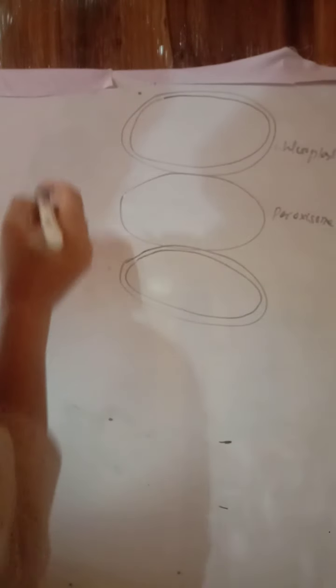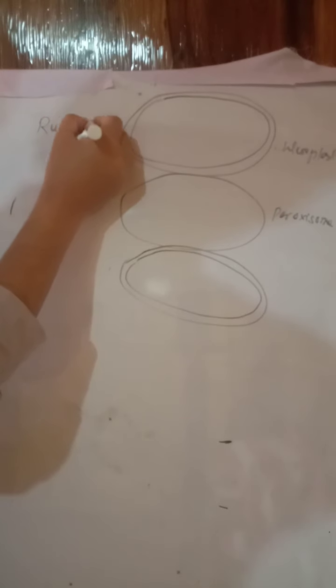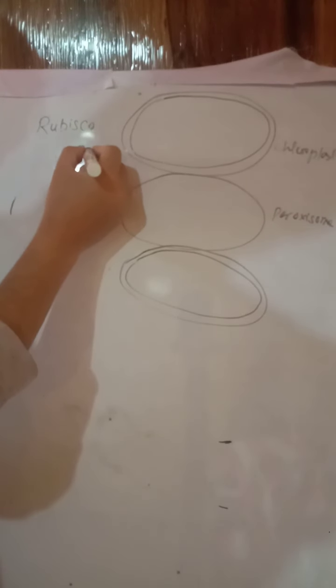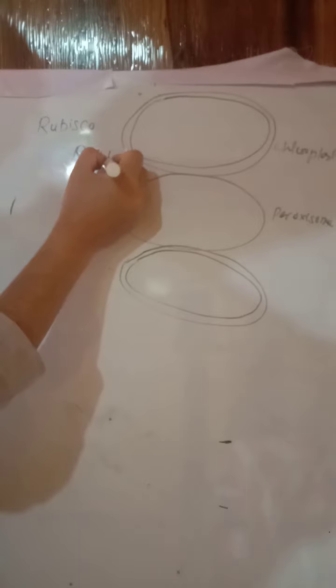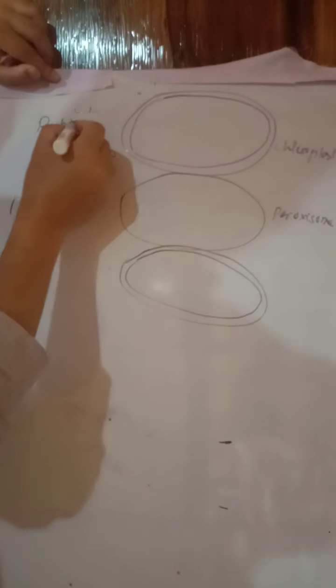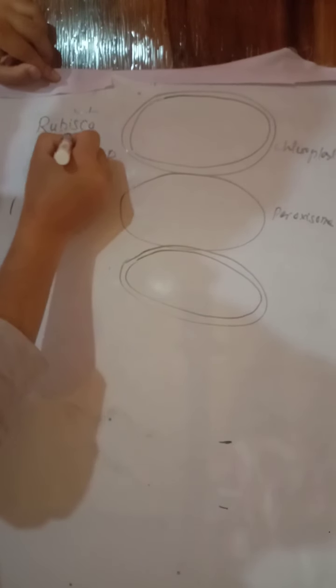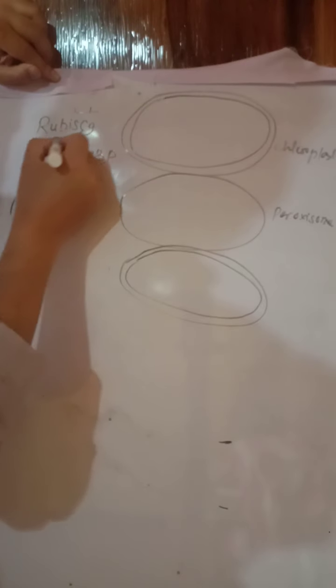The enzyme responsible for this process is RuBisCO, and the substrate is RuBP. Since we know that RuBisCO is the most abundant protein as well as enzyme on this planet Earth, it is a bifunctional enzyme. That means it performs both carboxylase as well as oxygenase activity.